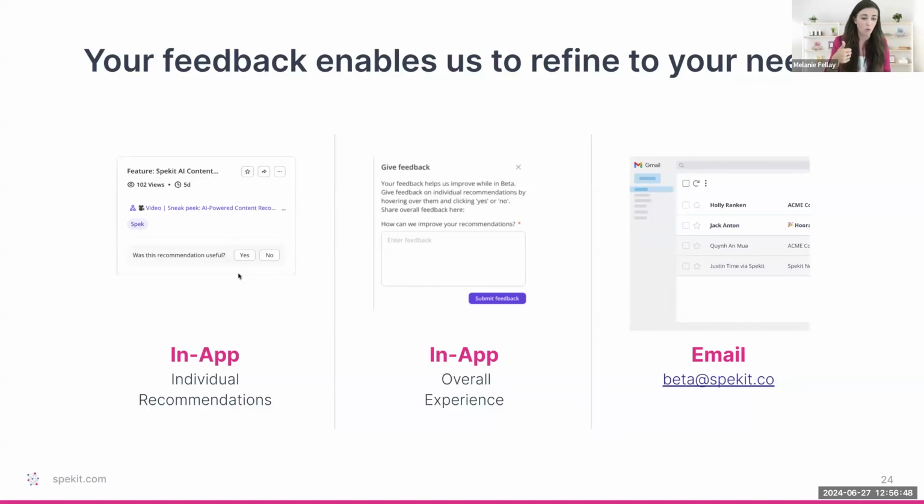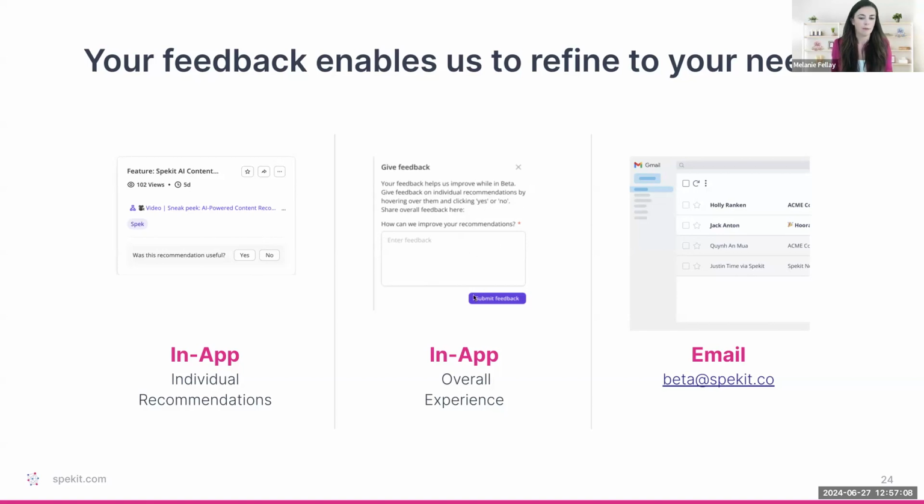If something's helpful and they want more of it, tell them to give a yes. It's super simple. If something's not helpful and it's like, wait, why is this being recommended? Nothing here was relevant to this. Please give us a no. That way we know, hey, this wasn't helpful. And this is ultimately going to help us understand what your team needs.